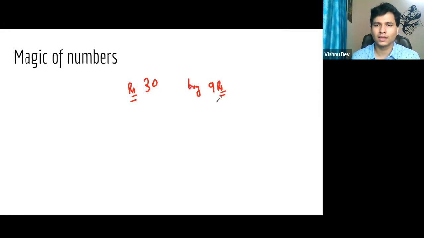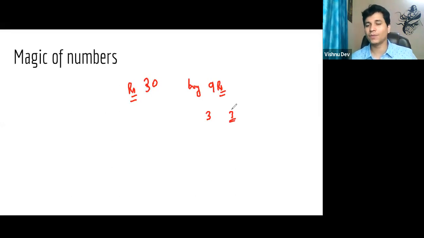Sir, 3 pens. 3 pens, 27 rupees. Sir, 3 rupees will be left. Okay, I'm unmuting everyone, please message. So 3 pens, and we are left with how many rupees? 3 rupees. Simple, right?